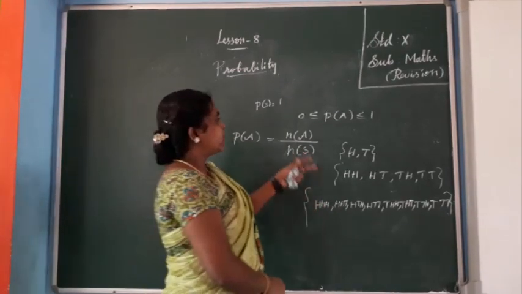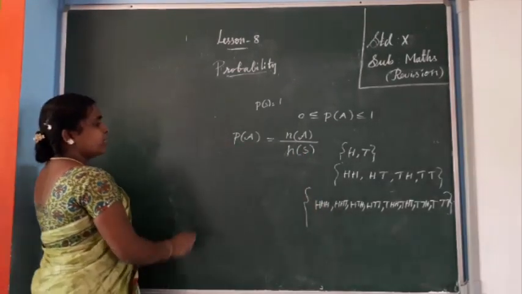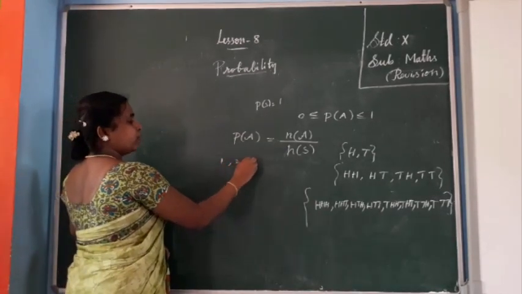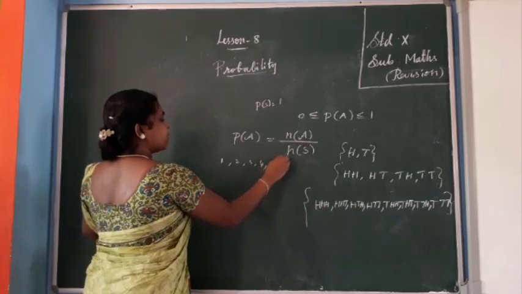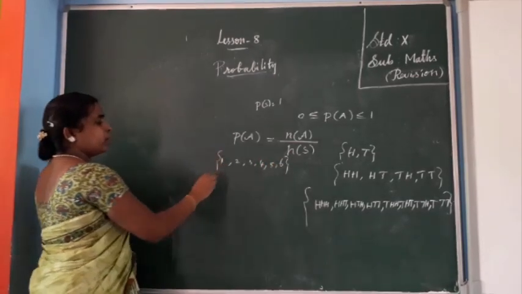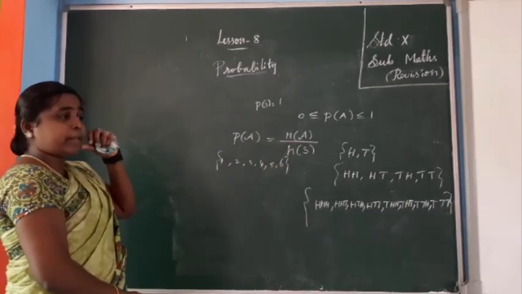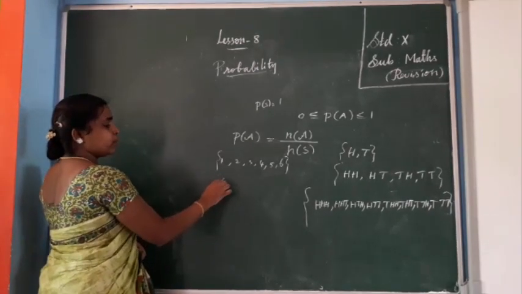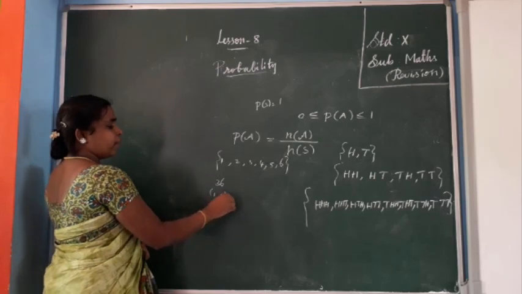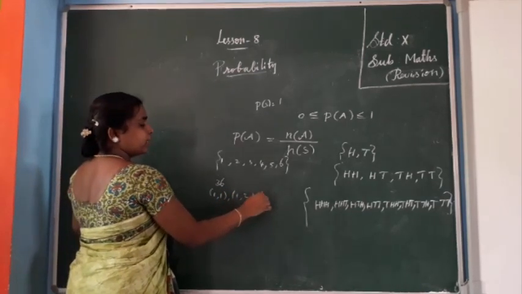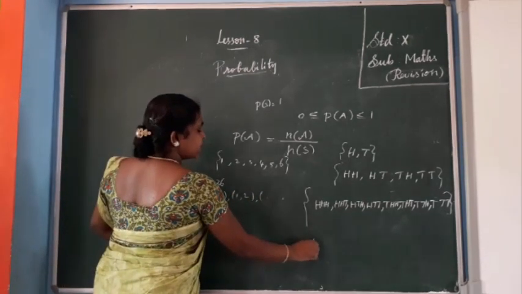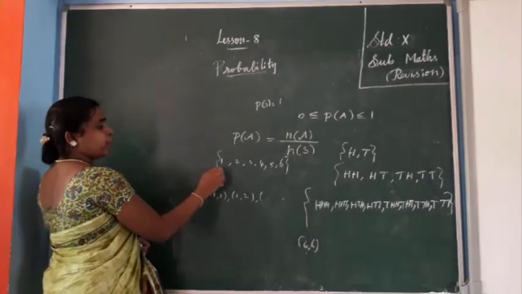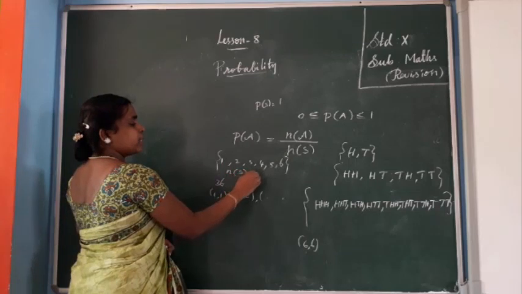Next, the die, you know, isn't it? Rolling 1 die 1 time gives 1 to 6: 1, 2, 3, 4, 5, 6. These are the possibilities. If you are tossing 1 die 2 times or 2 dice at the same time, you will get 36 possibilities: 1,1, 1,2, 1,3, etc., up to 6,6. So for 1 die, the number of sample space is 6.